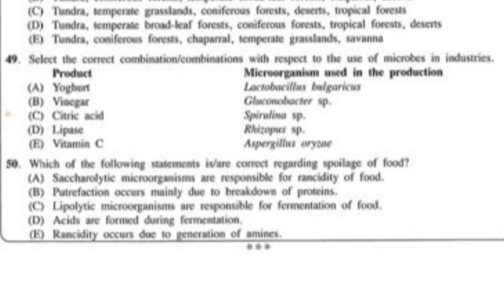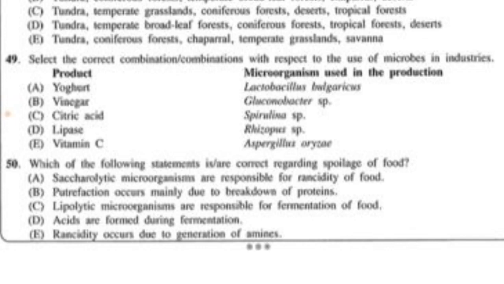Question number 49. Select the correct combinations with respect to the use of microbes in industries. For A, yogurt, Lactobacillus bulgaricus, that is correct. Vinegar, Gluconobacter, that is correct. Then C, citric acid, it is not Spirulina. For citric acid, they use Aspergillus niger. Then D, for lipase, Rhizopus, that is correct. E, vitamin C, this is wrong. For vitamin C, they use Acetobacter. So A, B and D are correct. Answer number 1.